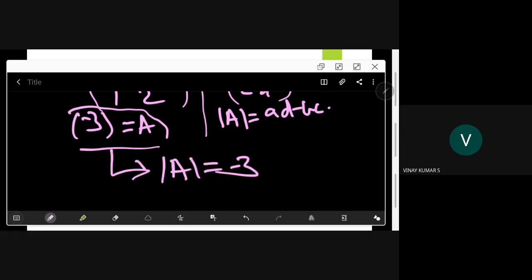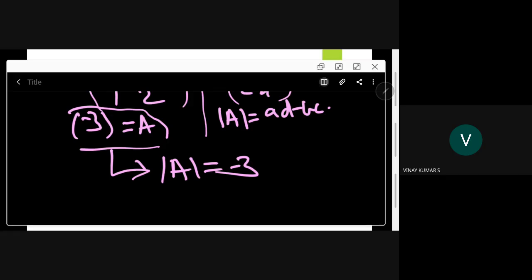If you have a 1 by 1 matrix with only 2 as its element, then its determinant is 2. Then we came to the 2 by 2 square matrix and we have written this one.